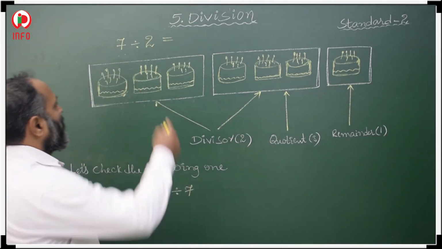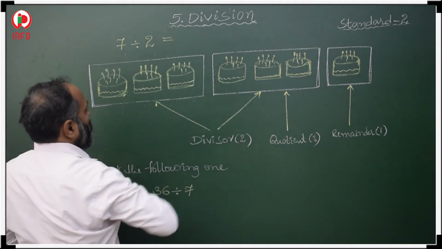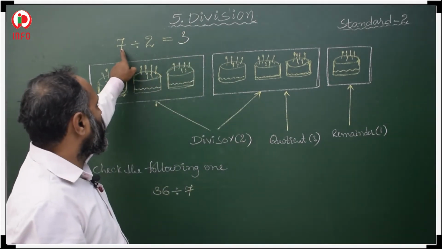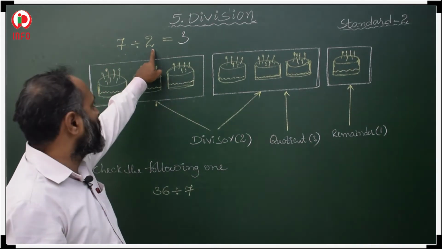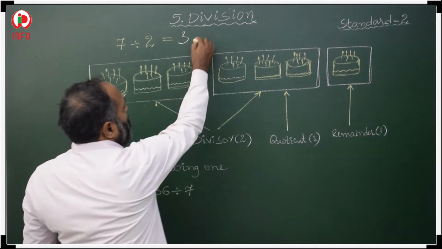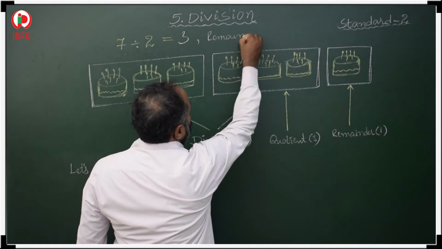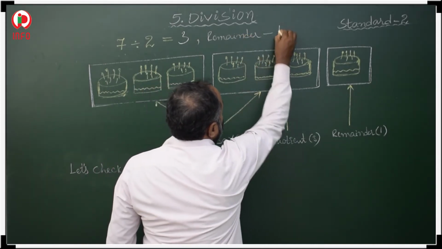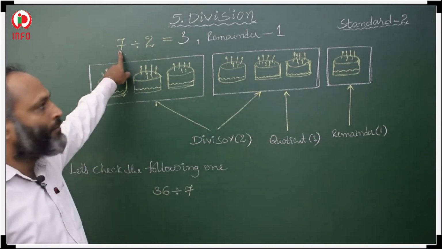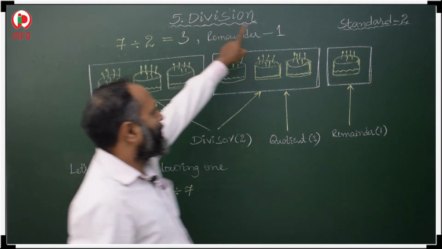If 7 is divided by 2, we will get 3, and you will get remainder 1.